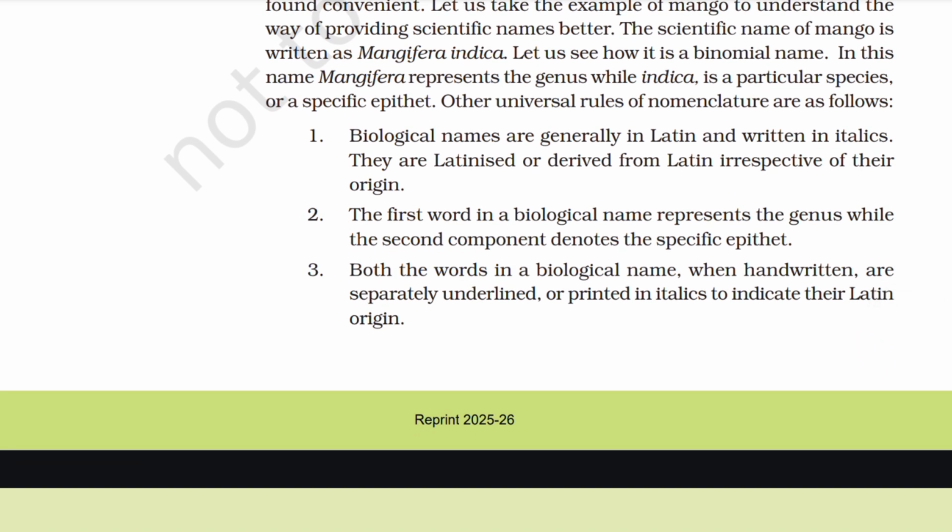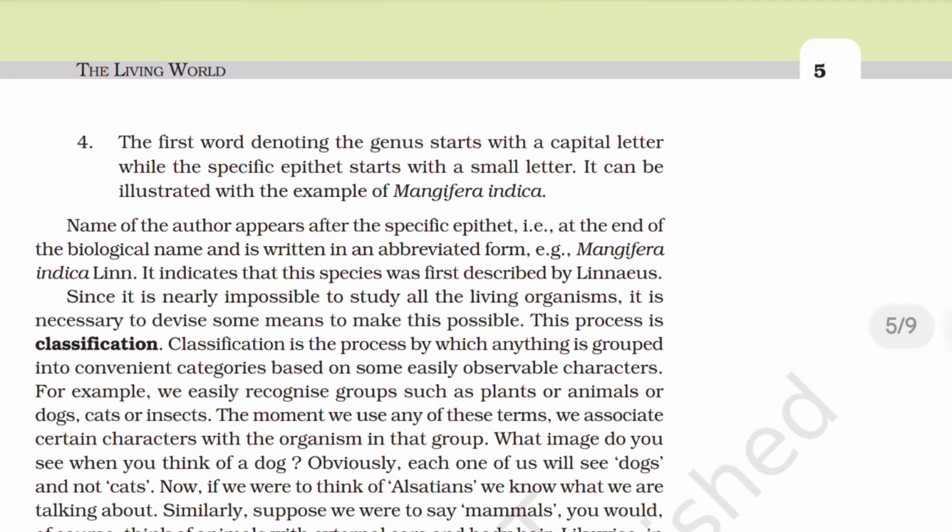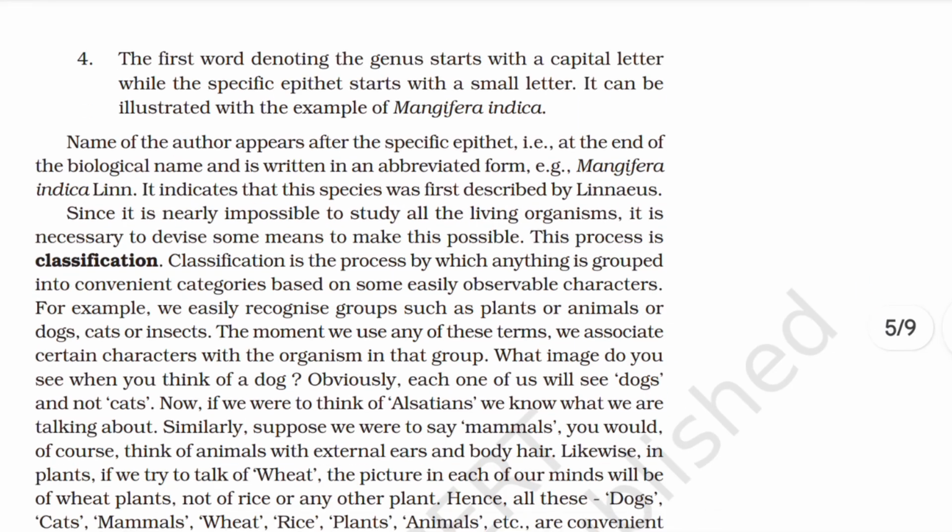Both the words in a biological name, when handwritten, are separately underlined or printed in italics to indicate their Latin origin. The first word, denoting the genus, starts with a capital letter, while the specific epithet starts with a small letter. It can be illustrated with the example of Mangifera indica. The name of the author appears after the specific epithet, that is, at the end of the biological name, and is written in an abbreviated form. Example, Mangifera indica Linn. It indicates that this species was first described by Linnaeus.